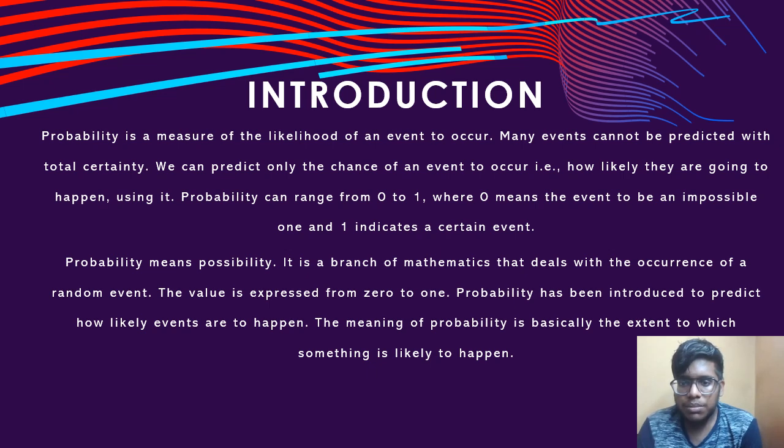It is a branch of mathematics that deals with the occurrence of a random event. The value is expressed from 0 to 1. Probability has been introduced to predict how likely events are to happen. The meaning of probability is basically the extent to which something is likely to happen.